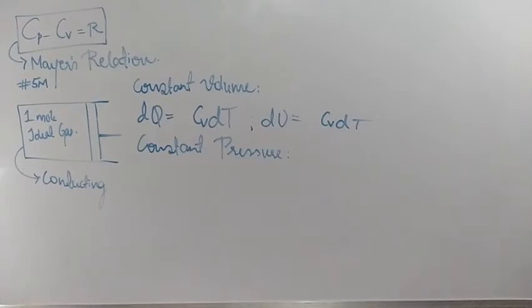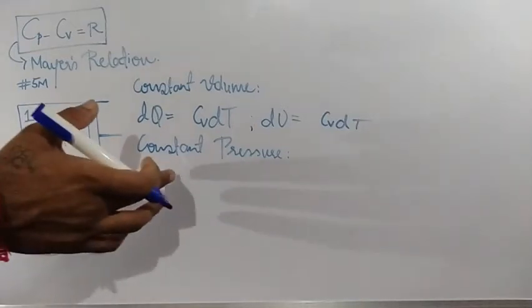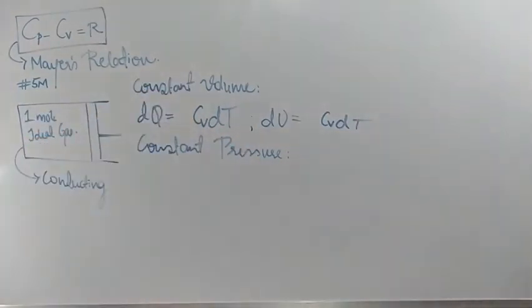If we want to calculate work done, the volume is constant, so the work done value will be equal to 0 here.